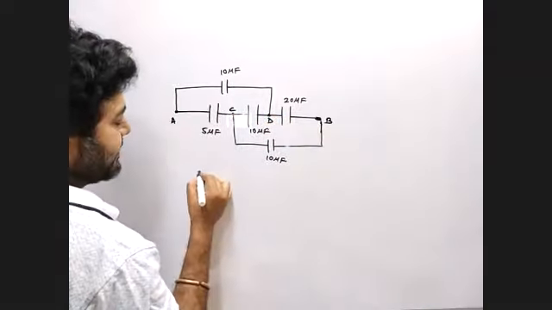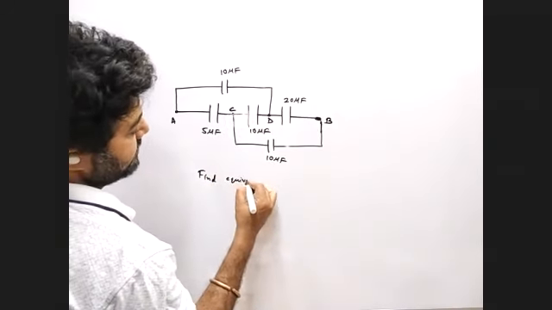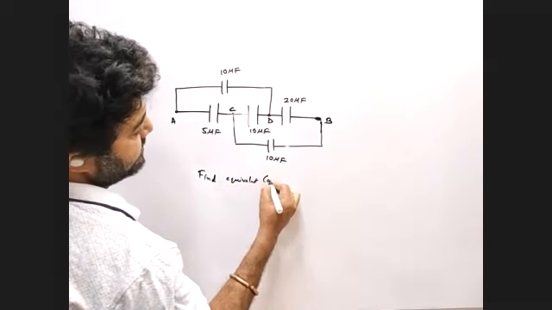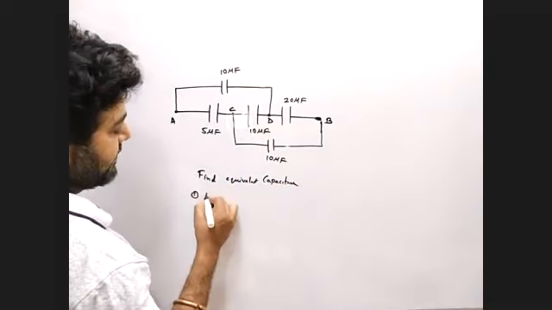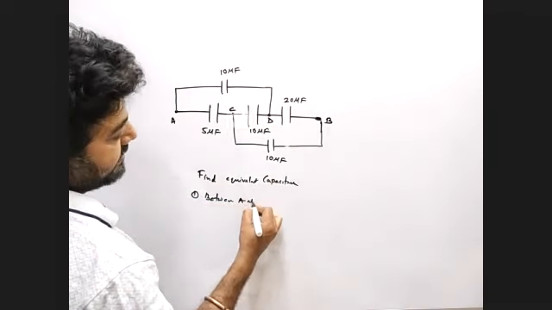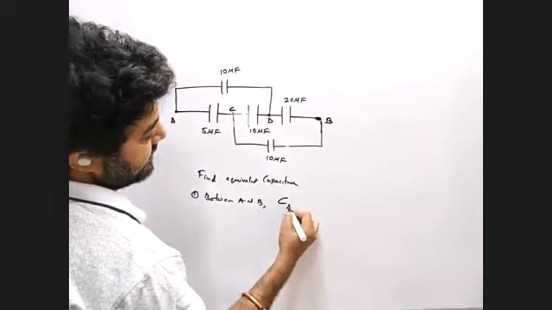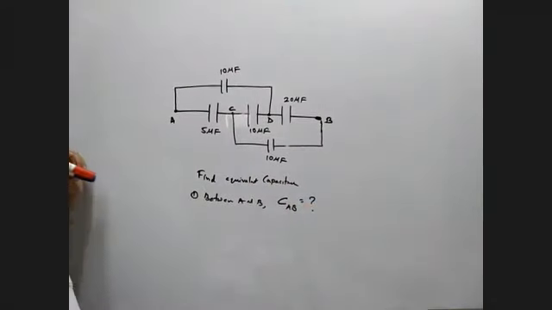The question is find equivalent given capacitance. Number one, between A and B. That means you have to find out C of AB. Try this question.